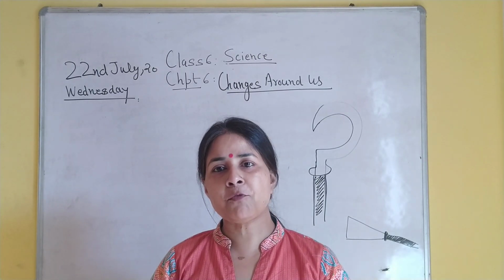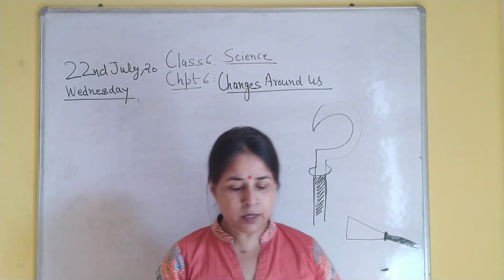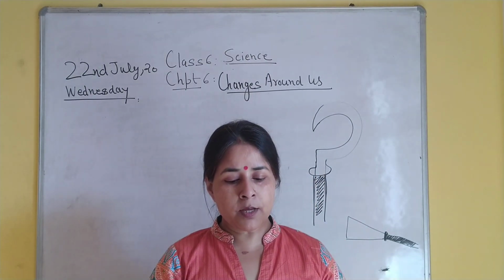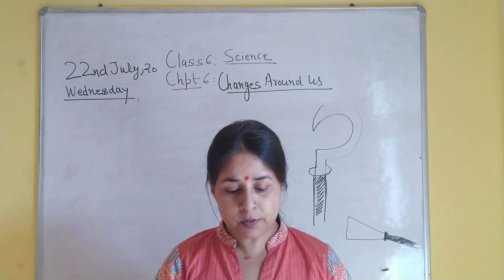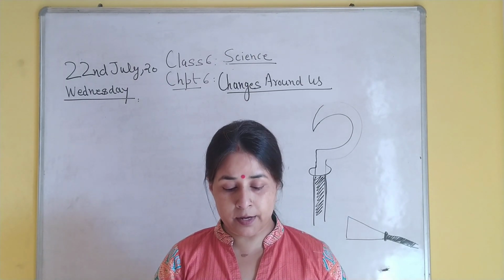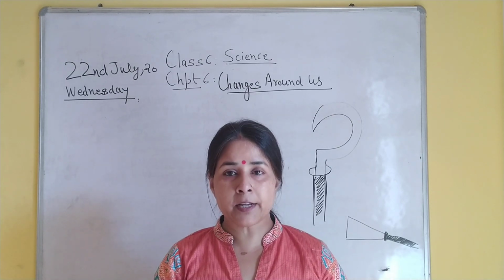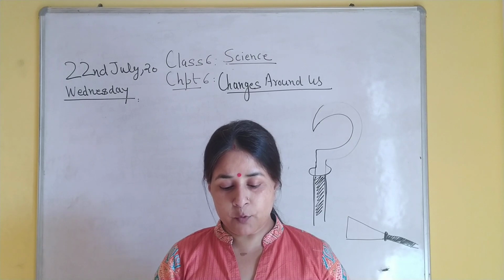Now I will just read from the book so that it becomes more clear. Have you seen these tools, and how the wooden handle is fixed in these tools? Now reading from your book. The iron blade of these tools has a ring in which the wooden handle is fixed. Normally the ring is slightly smaller in size than the wooden handle.